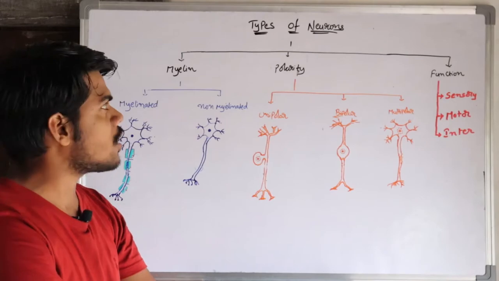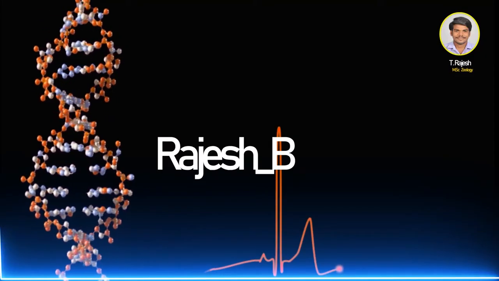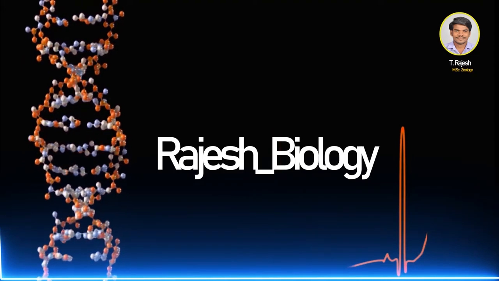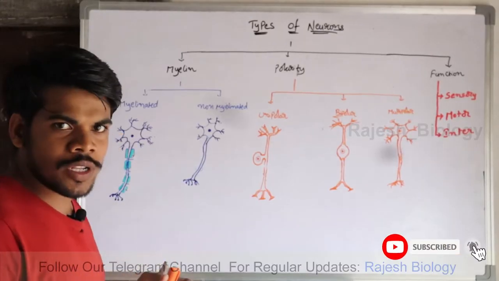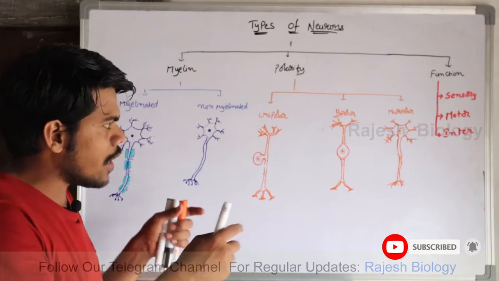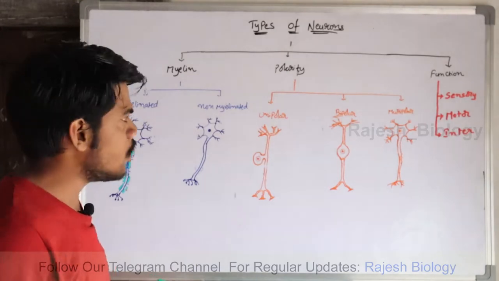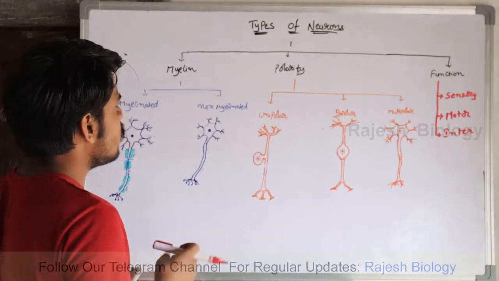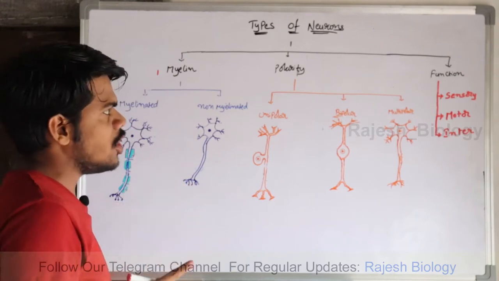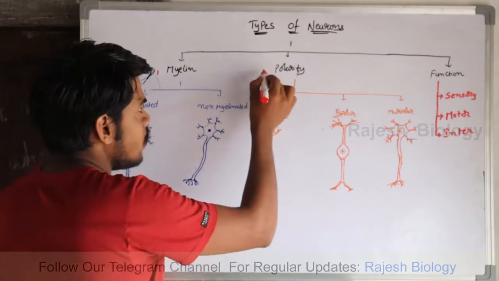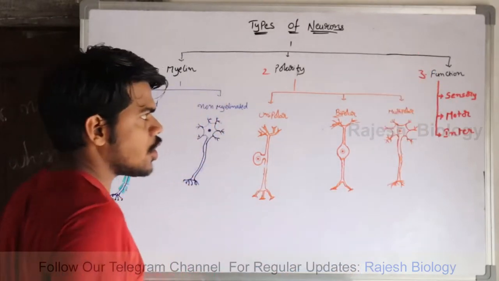Today I am going to teach about types of neurons. The human body has different types of neurons, and they are divided into several types on the basis of three things mainly. According to our textbook, these are the presence or absence of myelin sheath and number of poles, and the third thing is function.